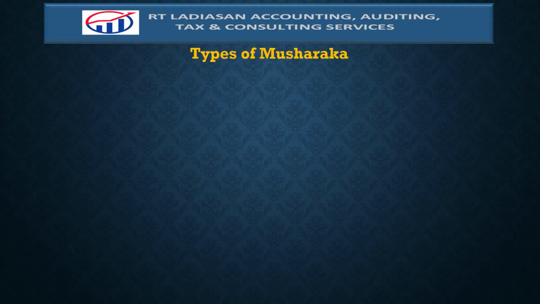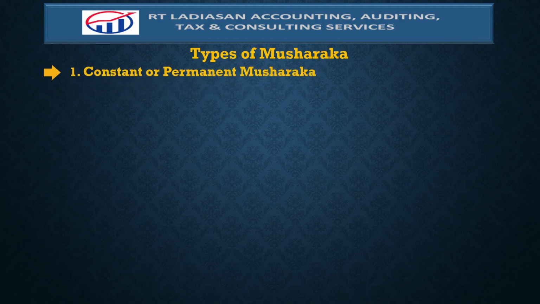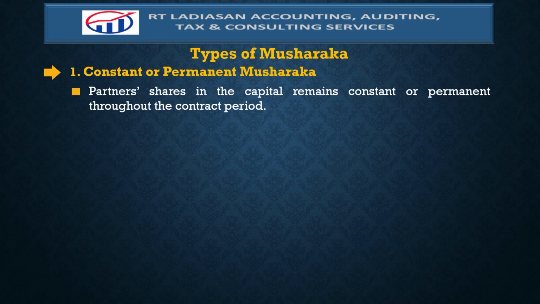Types of Musharakah. The following are the types of Musharakah. Let's start with the constant or permanent Musharakah. Under this, partners' shares in the capital remain constant or permanent throughout the contract period.